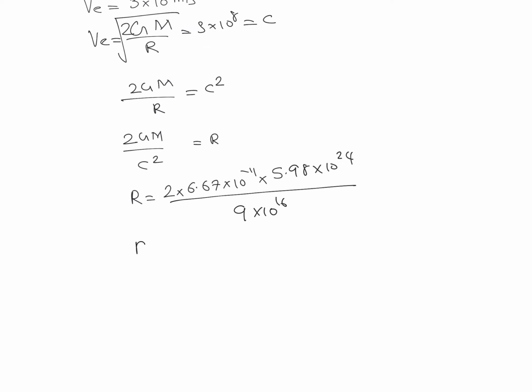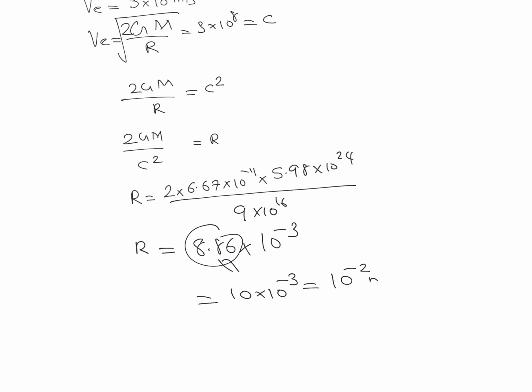So we find the value of R, which is around 8.86 × 10^-3. If we approximate, this is like 10 × 10^-3, or we can take it as around 10^-2 meter.